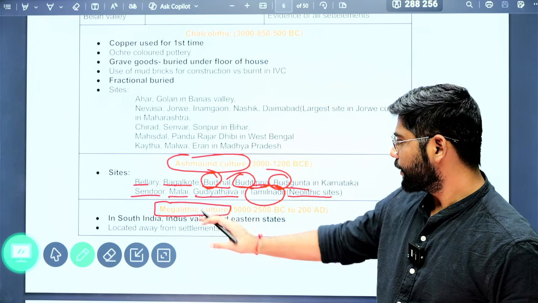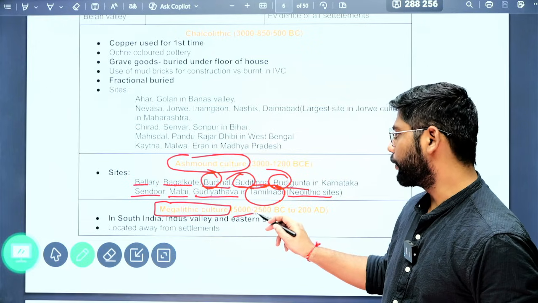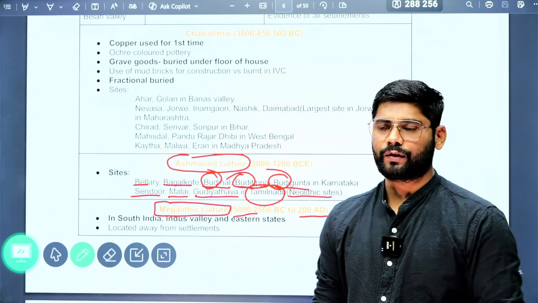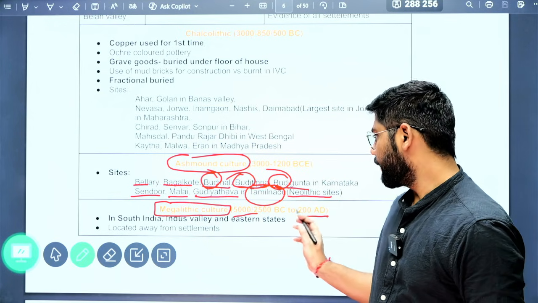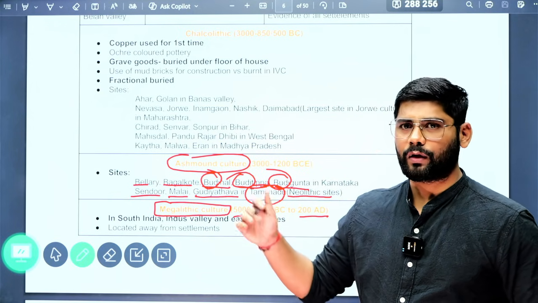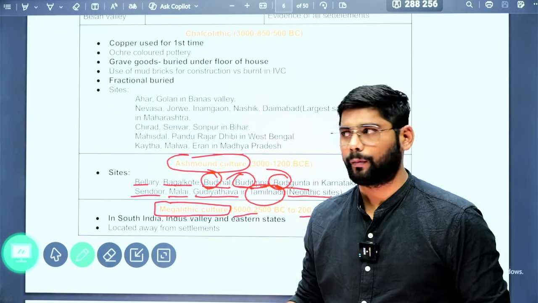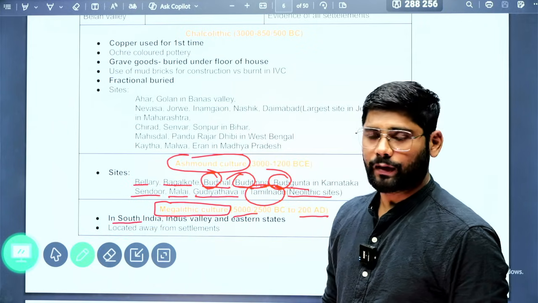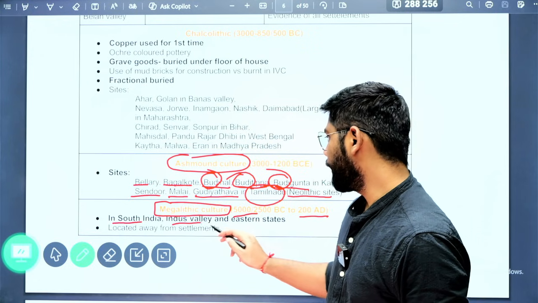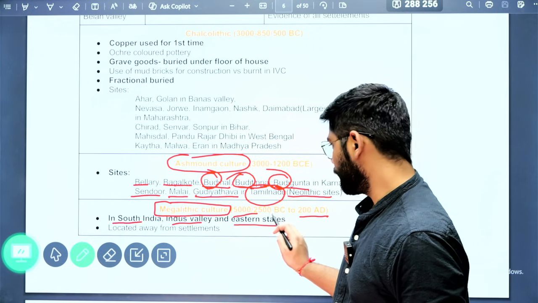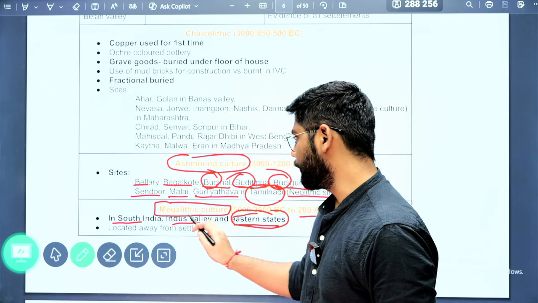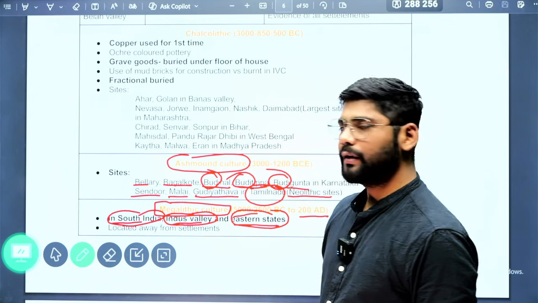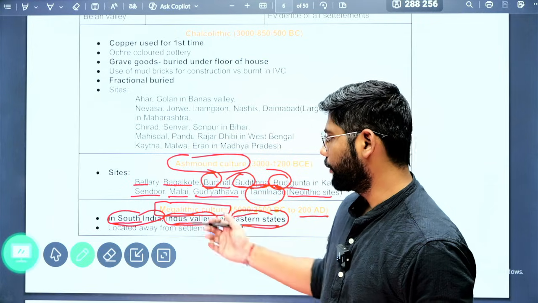In India, the evidence we found is from 5000 BCE to 200 CE. So in India it stopped around 200 CE, but in other parts of the world we found it till the medieval period. Next, in South India we have found megalithic culture at many sites. Then the Indus Valley civilization region and eastern states also have evidence of megalithic culture, and these are the megalithic sites.